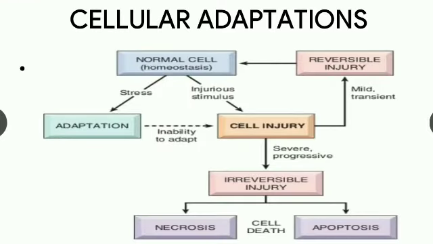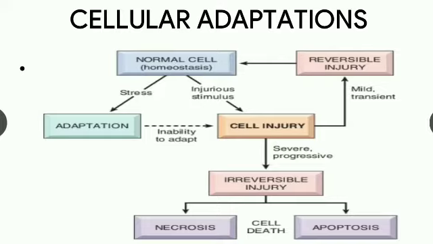So generally when the body cells are exposed to injurious agents or when the cells undergo any stress, the cell may adapt to the changes, which are expressed morphologically and which then revert back to normal after the stress is removed. And if there is a more injurious stimulus, the cell undergoes cell injury. So there are two types of injury, that is reversible and irreversible.